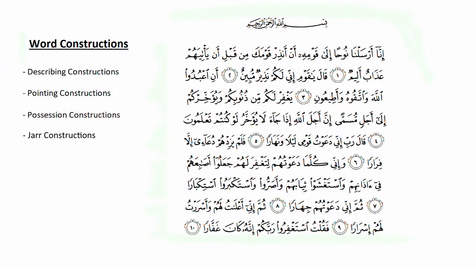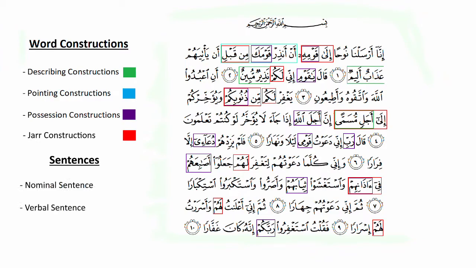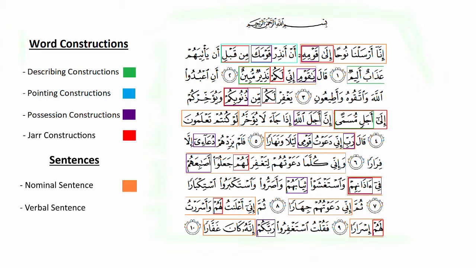Until now, we have discussed that words can create constructions by interacting with each other in different ways. But these words and constructions can also create sentences. There are two types of sentences in Arabic: the nominal sentence and the verbal sentence. Like constructions, sentences can also be embedded within each other.